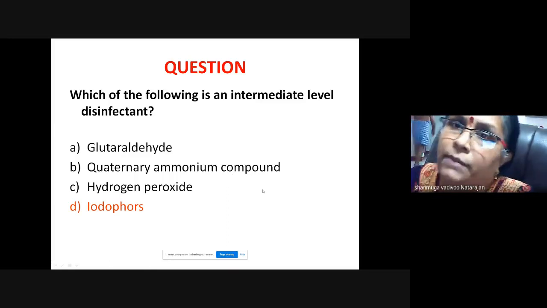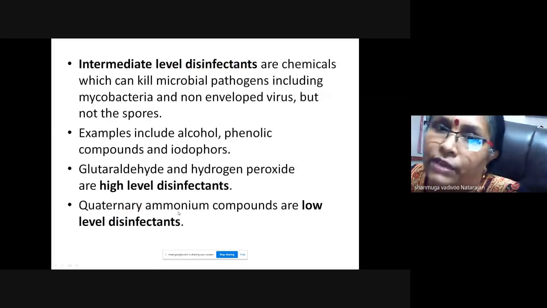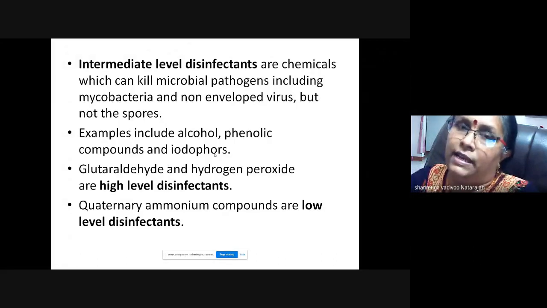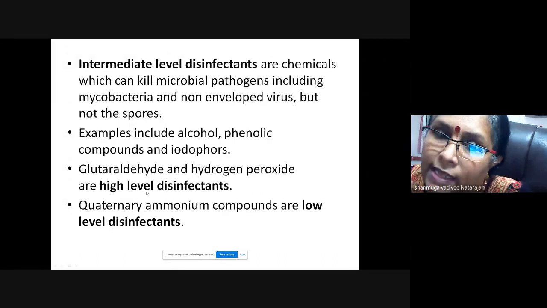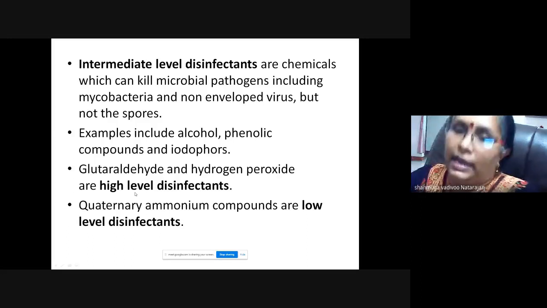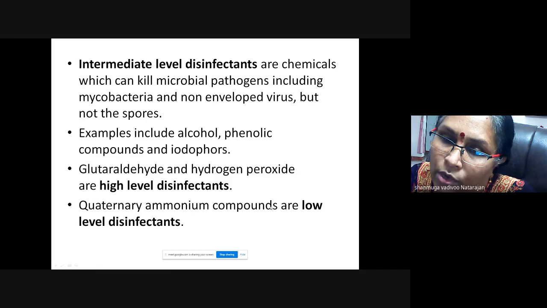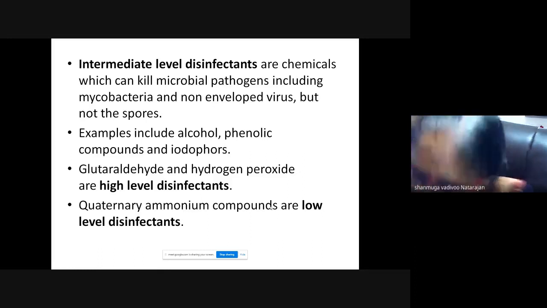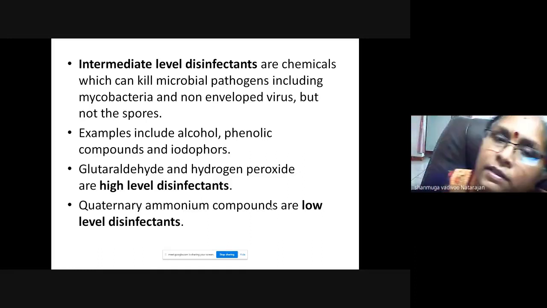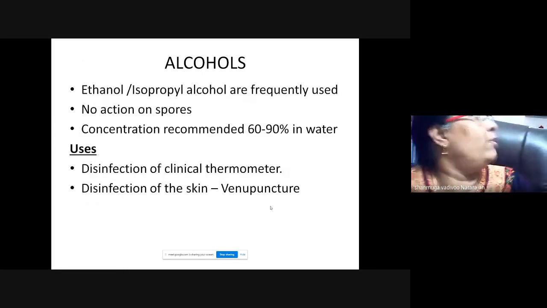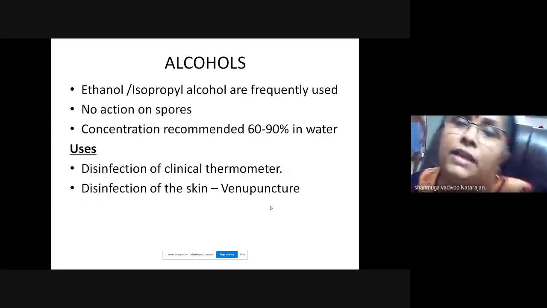Intermediate level disinfectants are the chemicals I have defined. Alcohols, phenolic compounds, iodophors, they are all intermediate level disinfectants. Glutaraldehyde and hydrogen peroxide are high level disinfectants, and quaternary ammonium compounds are low level. They might ask a number of questions on these, so please remember that. I will just brief about all the chemicals in another 5 minutes.